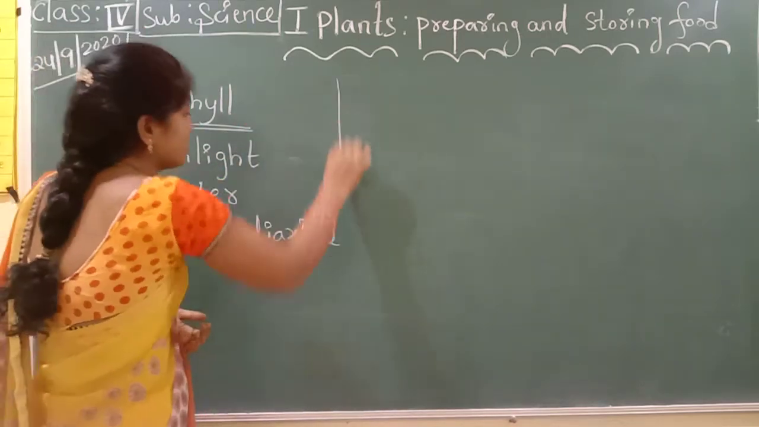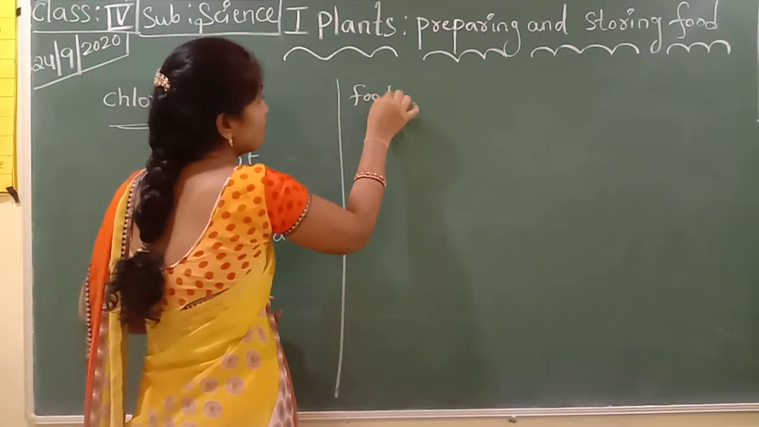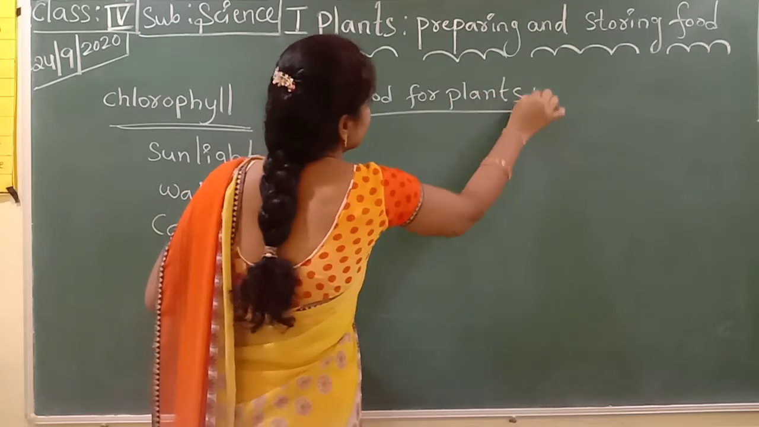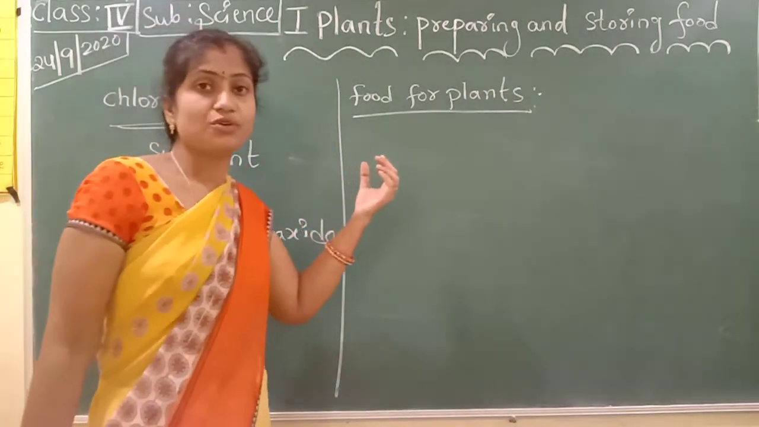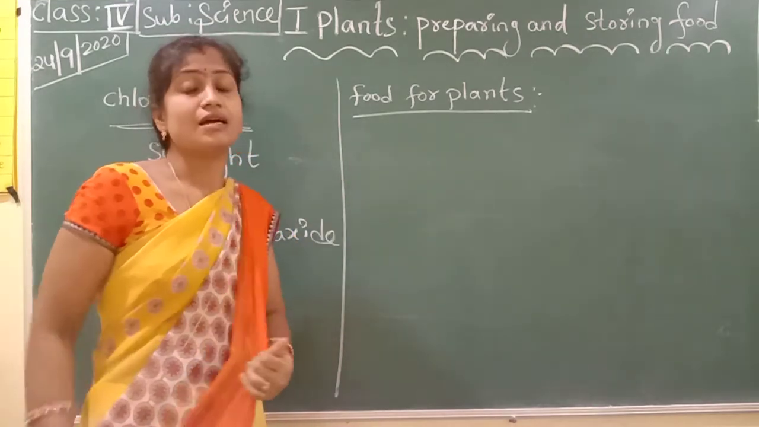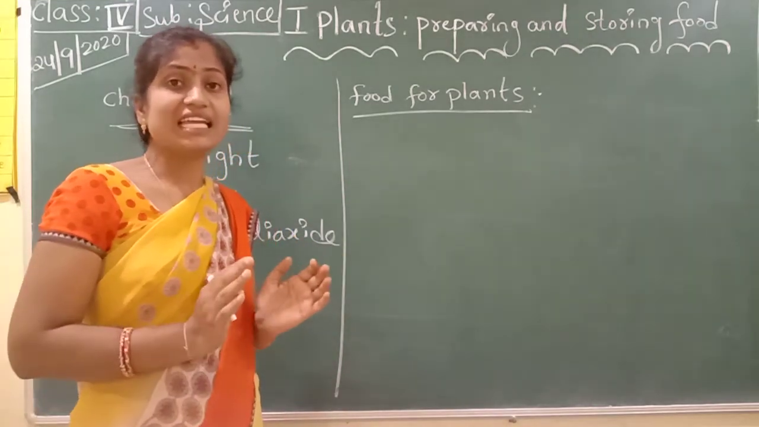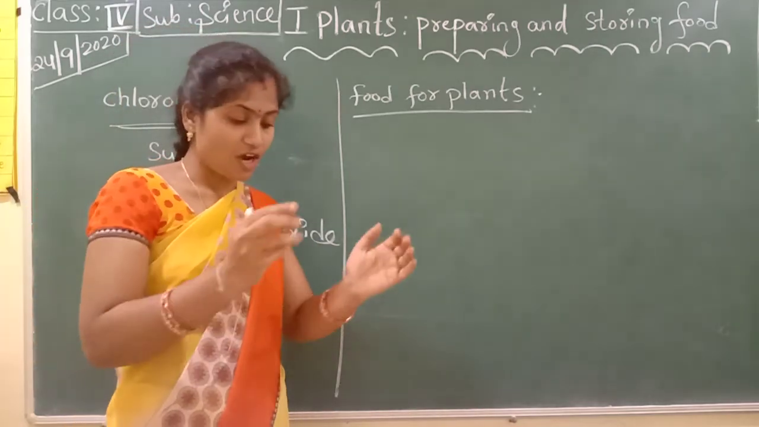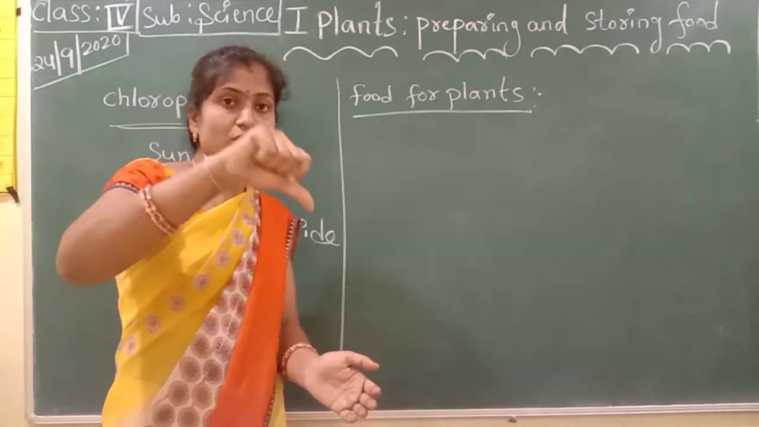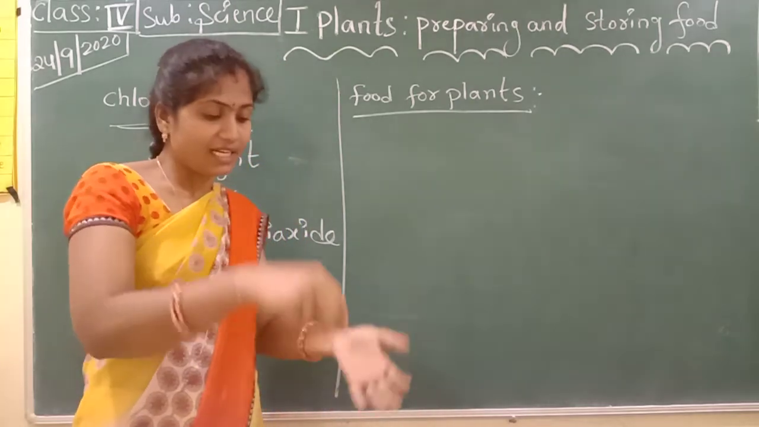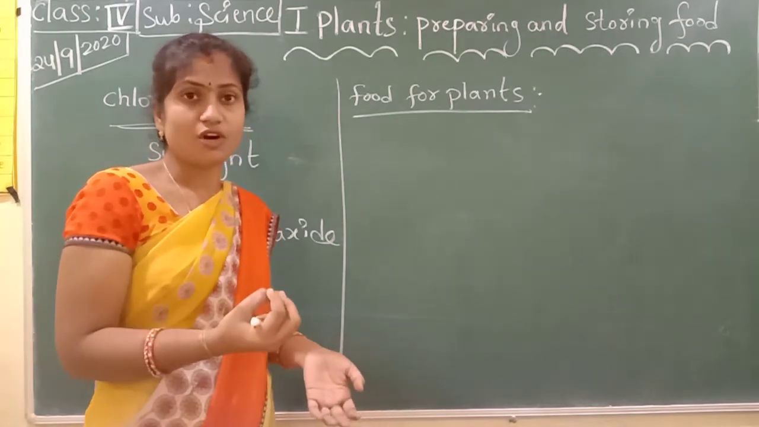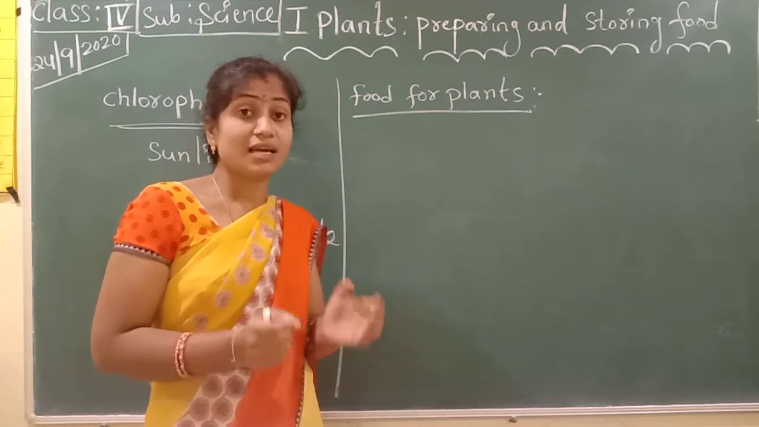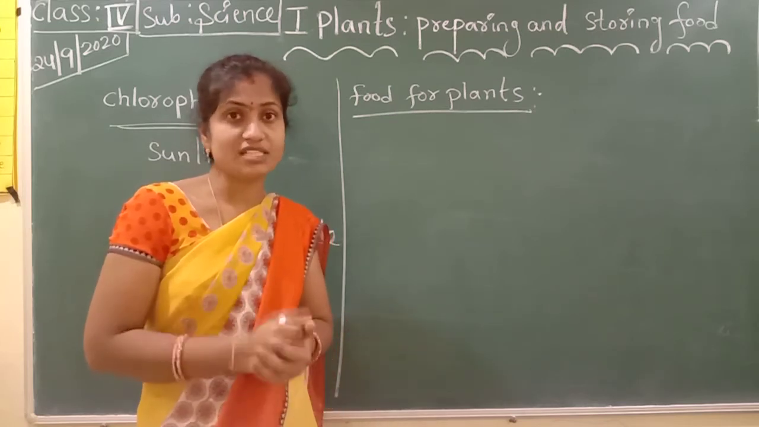So food for plants. How can they prepare their food? First of all, we have to understand how plants prepare food. First, only green color leaves can prepare the food. When we are planting one plant, we are pouring the water. The water goes down, and the roots absorb the water. So first of all, the plant gets water from the soil.